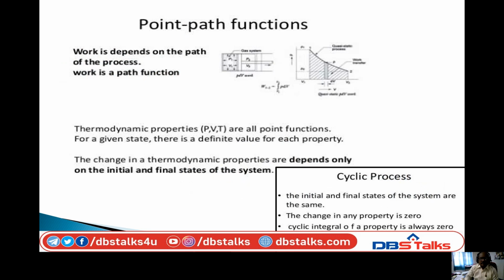Next, there is another important point, that is path function and point function. Okay, some thermodynamic parameters we have defined as path functions, some parameters we define as point functions. So what is meant by path function, what is meant by point function? Now we have to discuss work done.